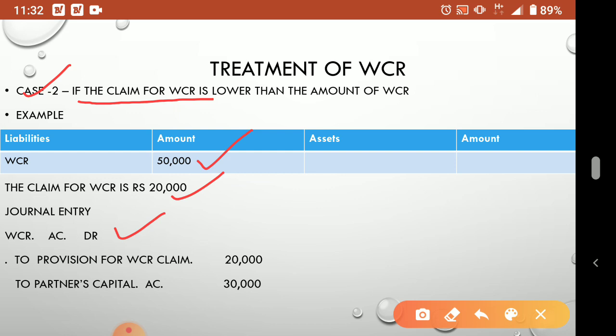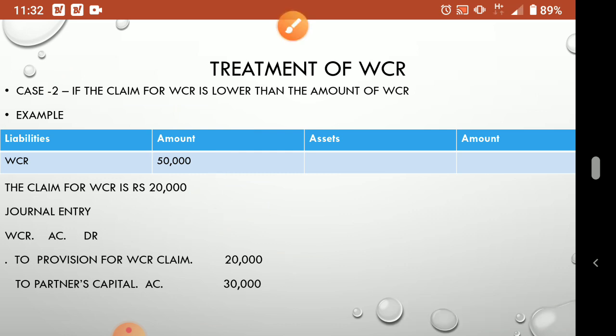Then the remaining 30,000: WCR already 50,000 is there, but the claim against WCR is only 20,000, so the remaining 30,000 we will distribute to partners capital, divided in the old ratio. Okay, this is the second case.